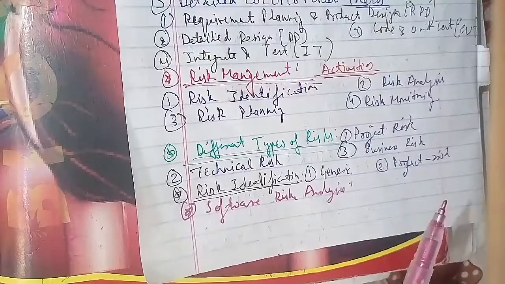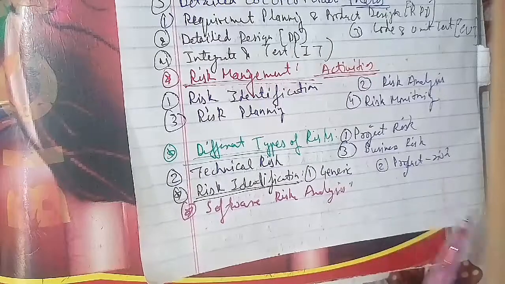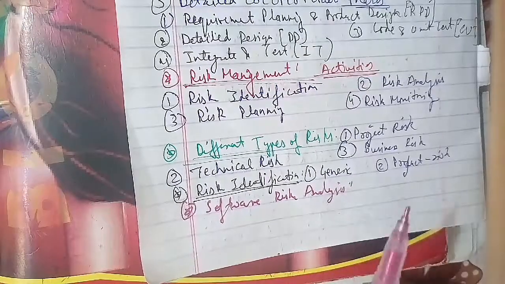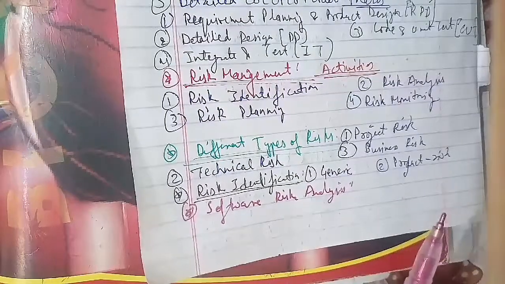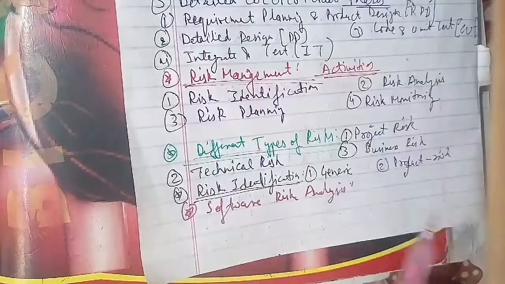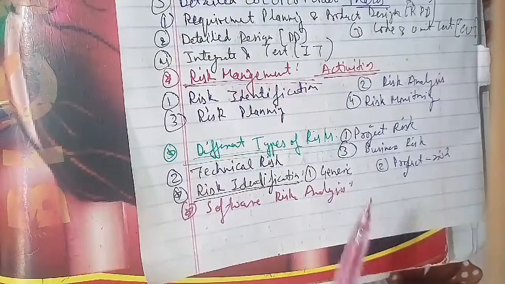The fifth is that changes often cause new faults in the system. The sixth, changes tend to degrade the structure of the program, and the seventh, changes are often not documented as well. Another question is what is risk, that we have to find out, as I told you here. So what is risk has been asked.